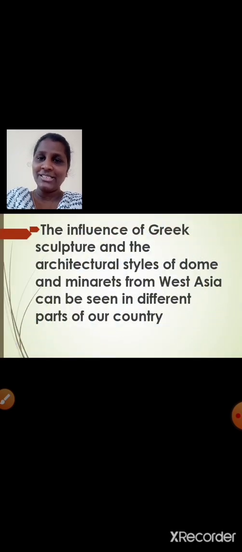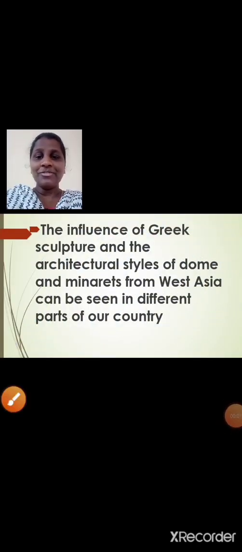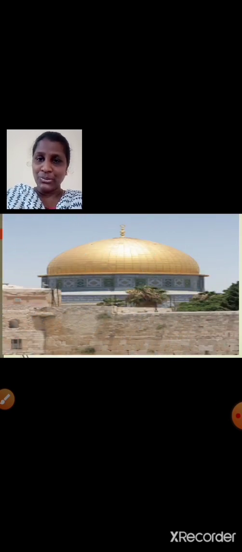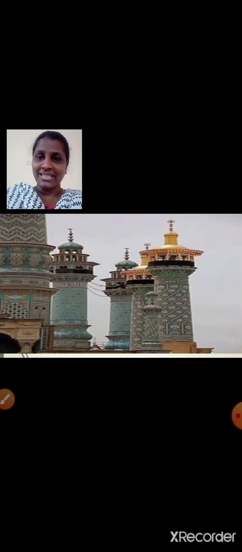Is that clear, students? The influence of Greek sculpture and the architectural styles of dome and minarets from West Asia can be seen in different parts of our country. Here you can see the image of the dome and minarets.